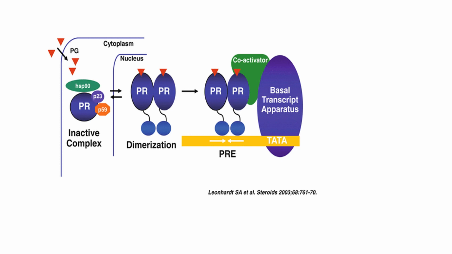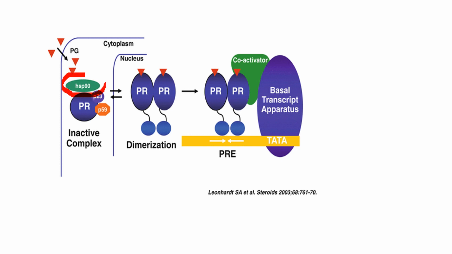Now the mechanism of action of progesterone, like other steroid hormones, is that it will bind with the nuclear receptor. The speciality of this nuclear receptor is that the progesterone receptor is bound with the heat shock protein, or HSP.